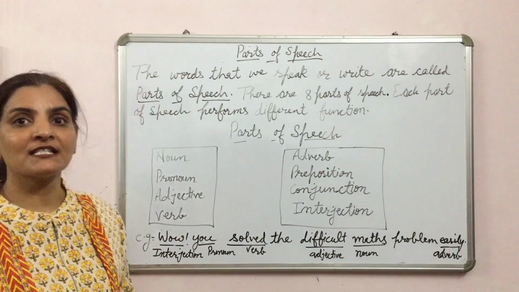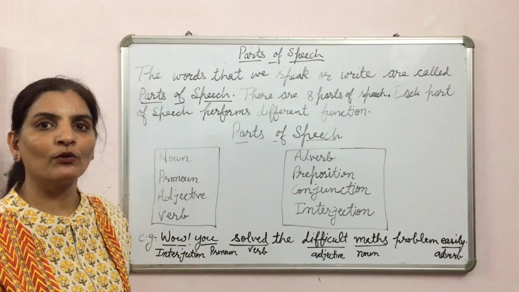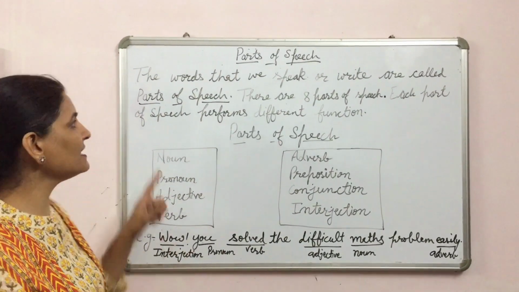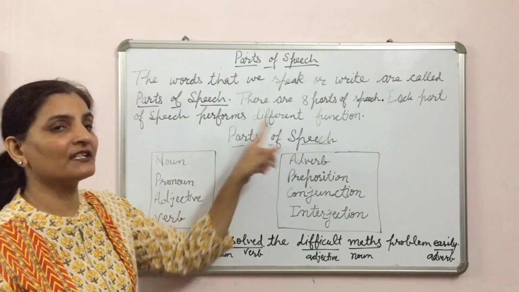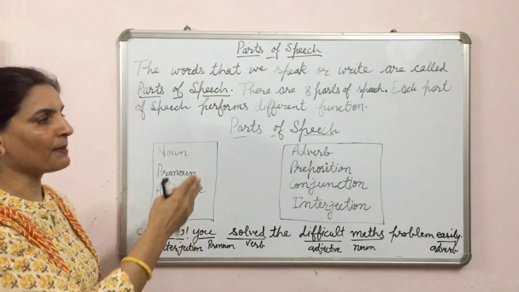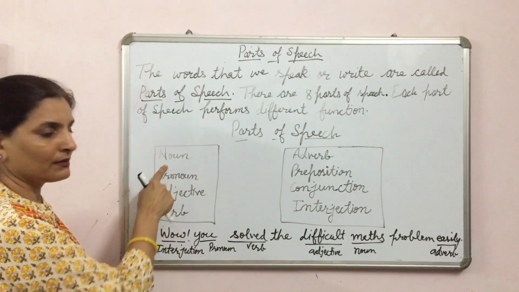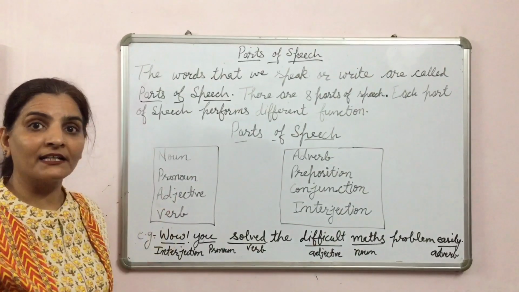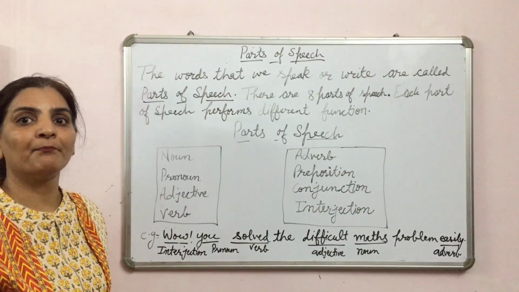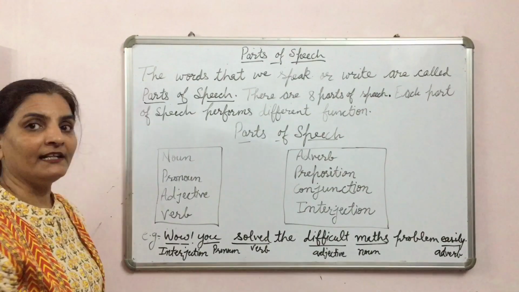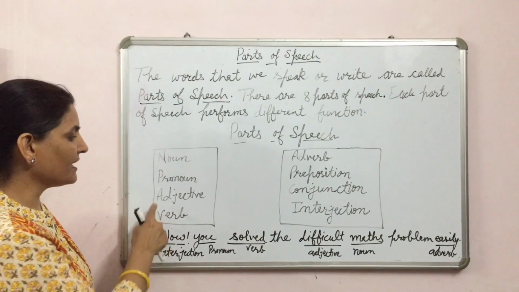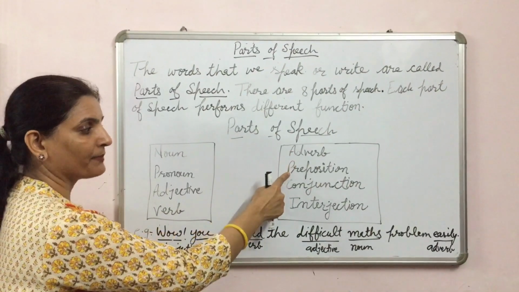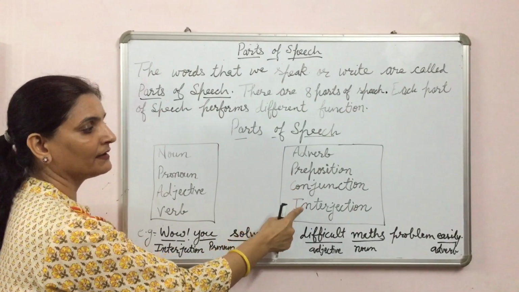The words that we speak or write are called parts of speech. There are 8 parts of speech. Each part of speech performs a different function. Let us see the parts of speech. Noun, pronoun, adjective. This is pronounced "adjective" in British and American accent, and in Indian the pronunciation is "adjective". Verb, adverb, preposition, conjunction, interjection.